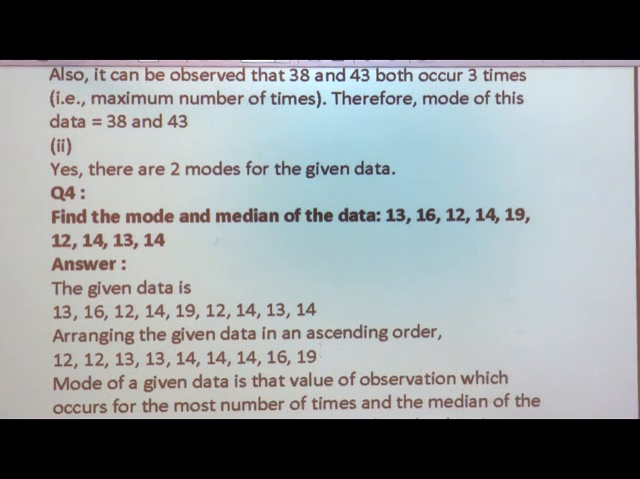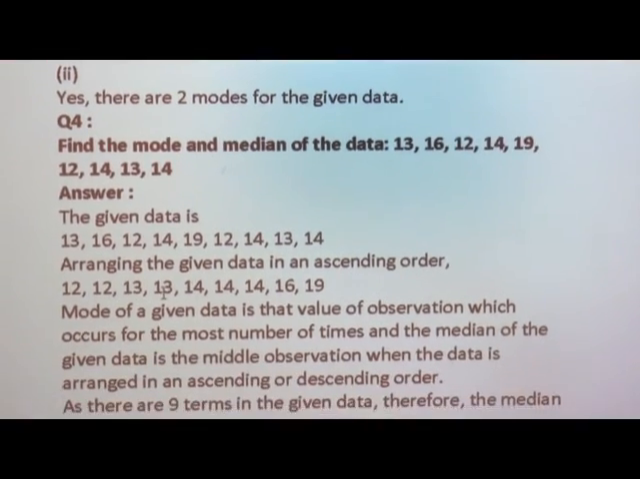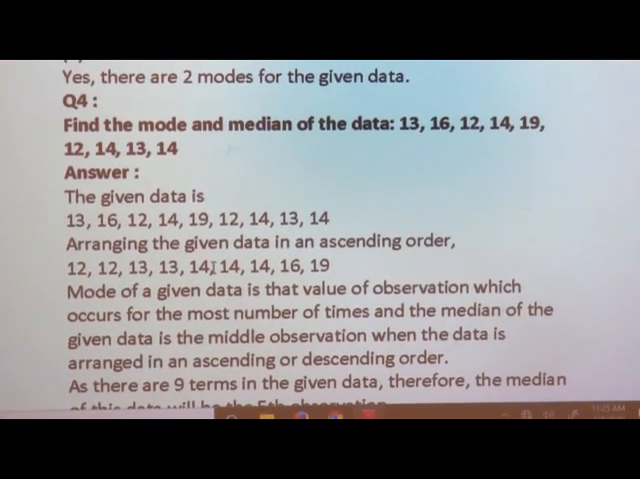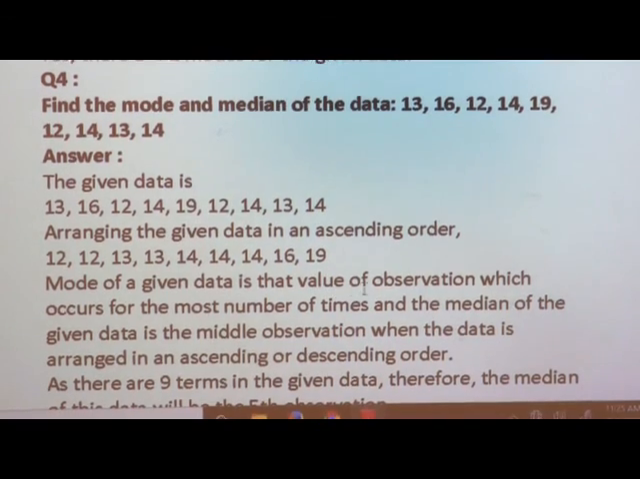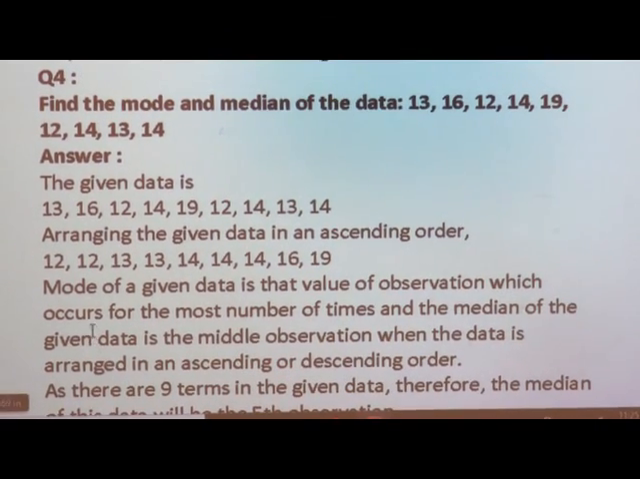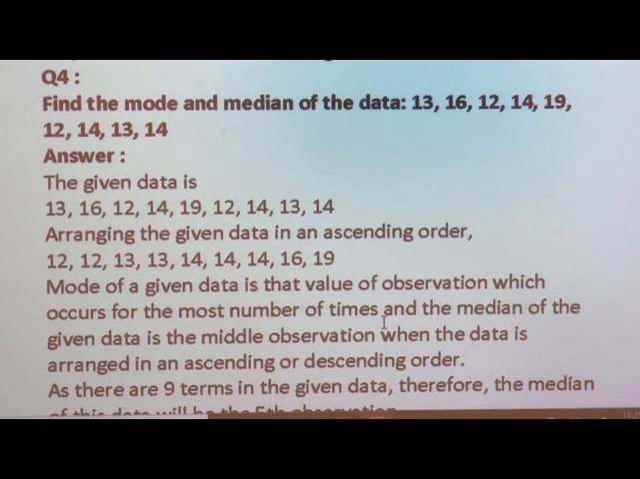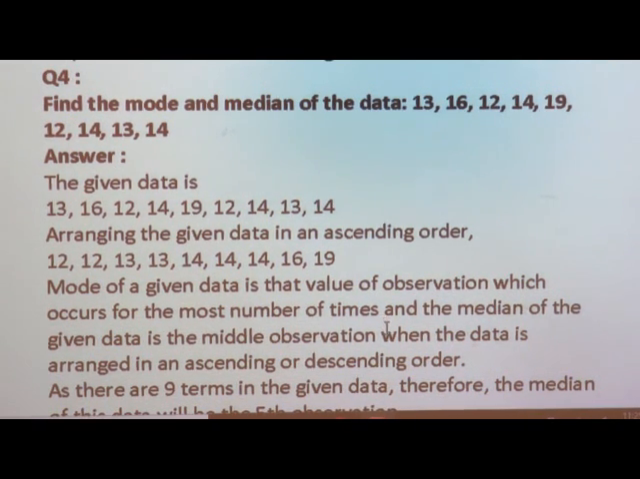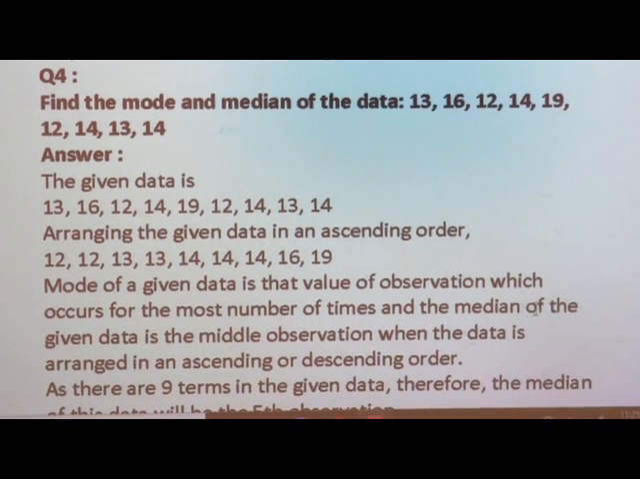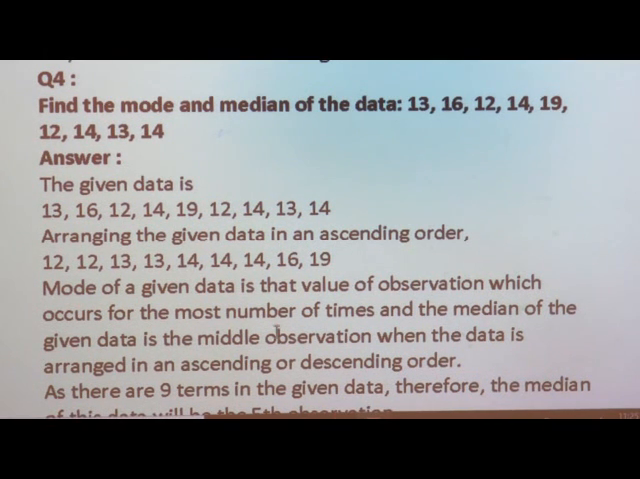Then you have to see how many times the numbers are repeated, to find out the mode of a given data. The mode of a given data is the value of the observation which occurs the most number of times. You can find out which number is repeated most, or you can say the repetition of a number, the frequency, which number has frequently repeated. The median of the given data is the middle observation. Our question is to find both the mode and the median.